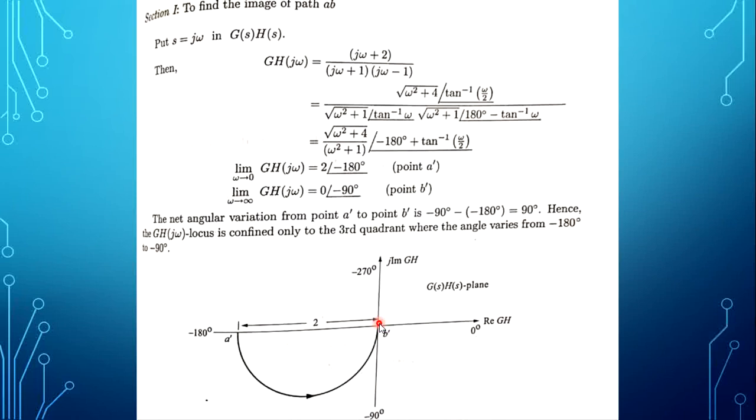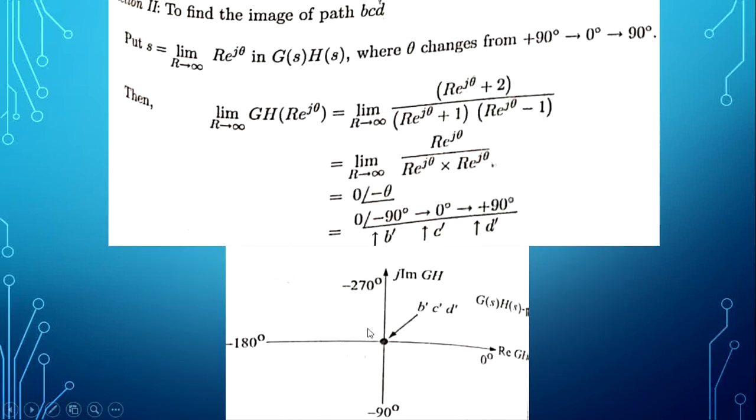Now we will do it for BCD, section 2. To find the image of path BCD, put s as limit r tends to infinity, capital R into e to the power j theta in G of s into H of s, where theta changes from plus 90, 0 and minus 90.